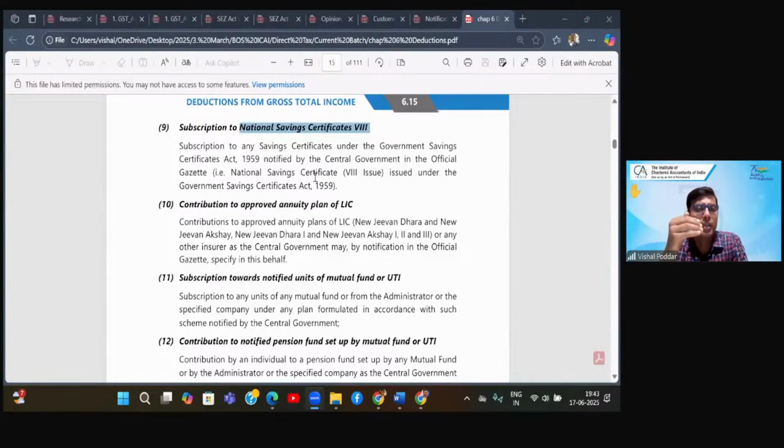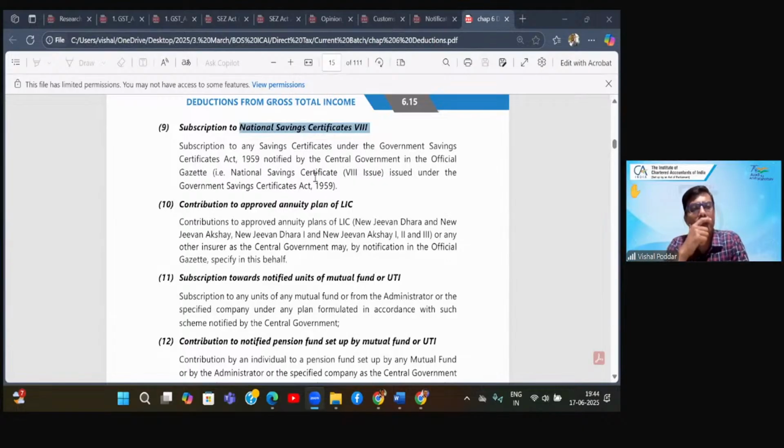Now the law says that when you earn interest in year one, that is next year, that interest is your income under the head other sources, correct? Yes. So first you will add that income in your income from other sources. But at the same time, you will also consider it in ATC of that year. So you are earning income in year one, show it in other sources and also show it in ATC. Year two, whatever income you have earned, show it in other sources, show it in ATC. Year three, the same.